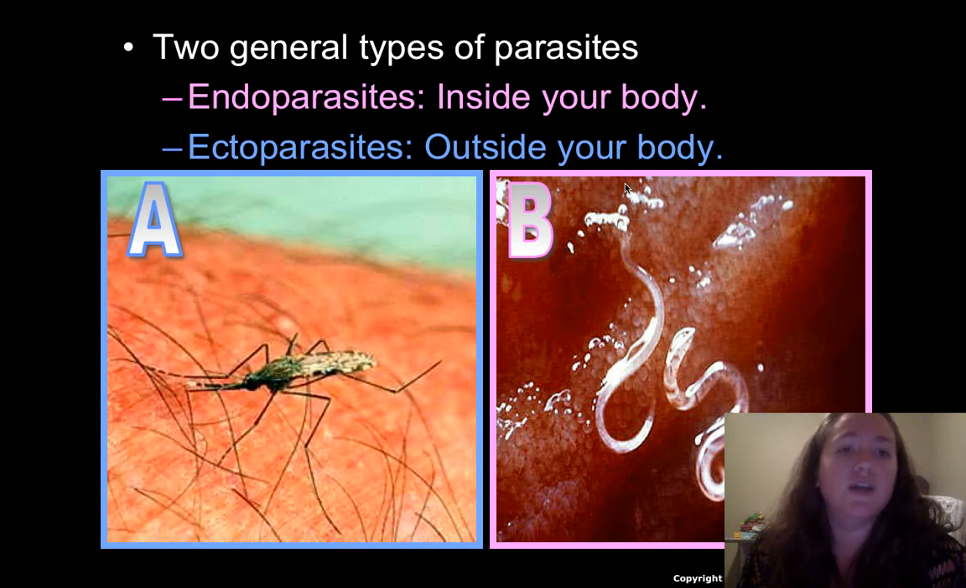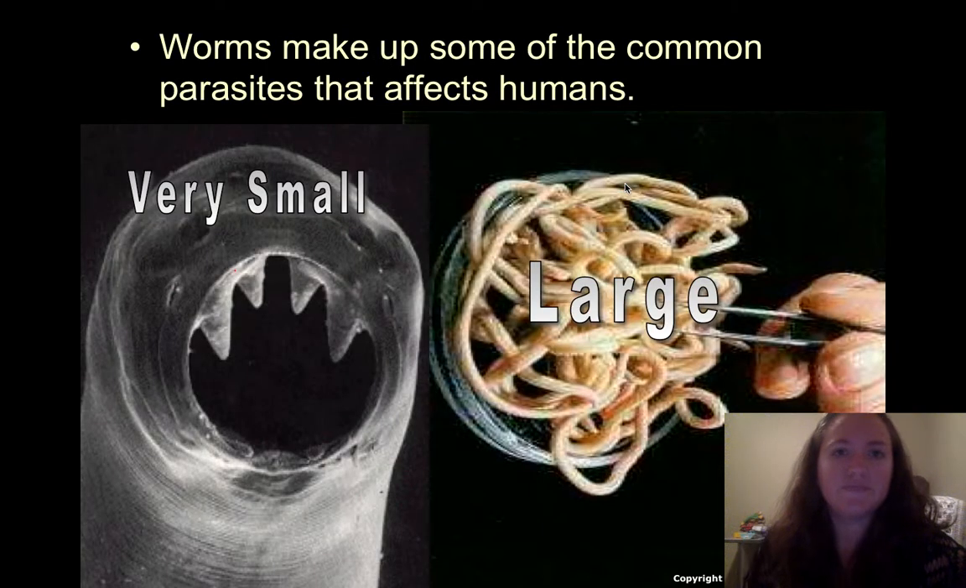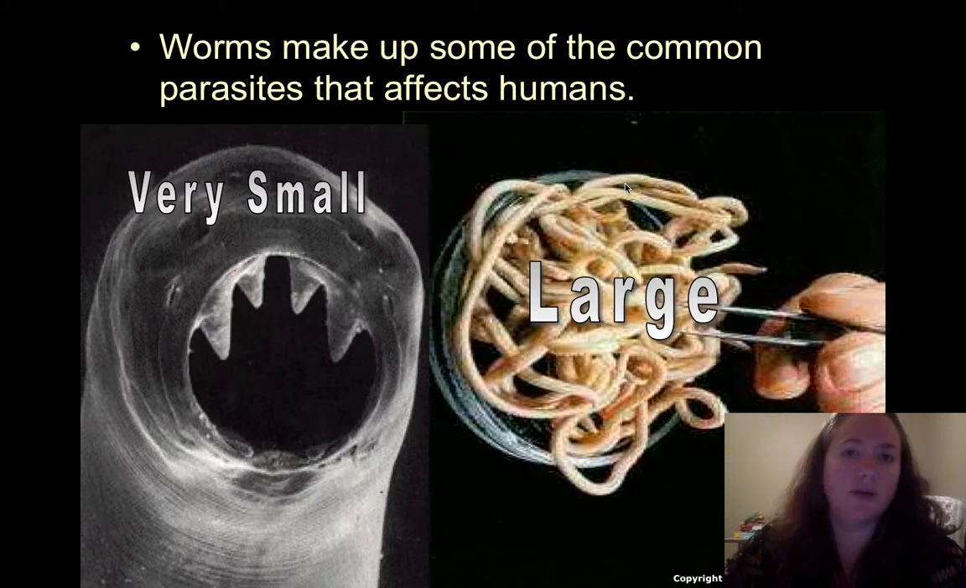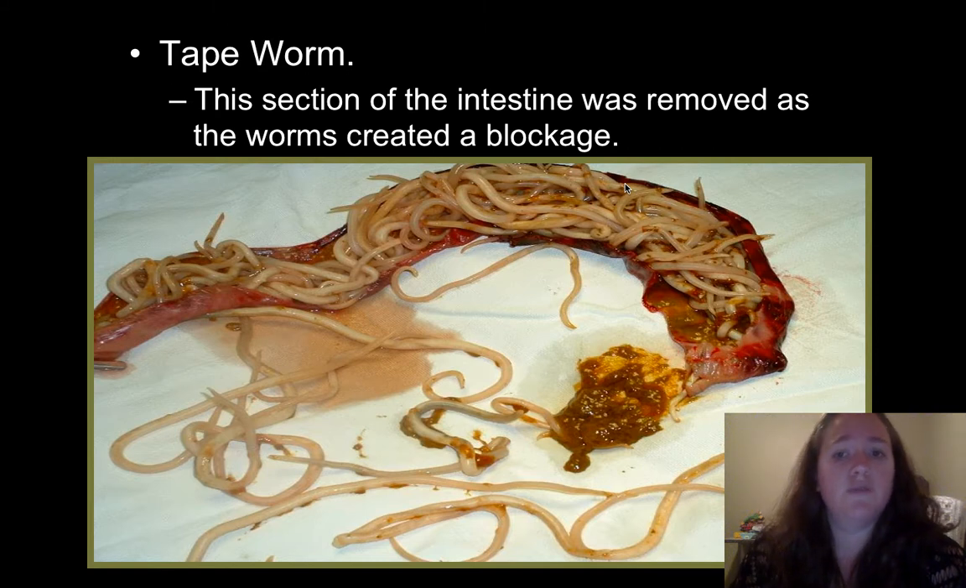So in A, we have an ectoparasite, the mosquito, and in B, we have some worms, which are almost always going to be endoparasites. So again, worms are the endoparasites. They're very, very common to humans. They can be very large, like a tapeworm that we'll talk about, or they can be very, very small, like mites and things like that you have to see with a microscope. So here's what a tapeworm might look like.